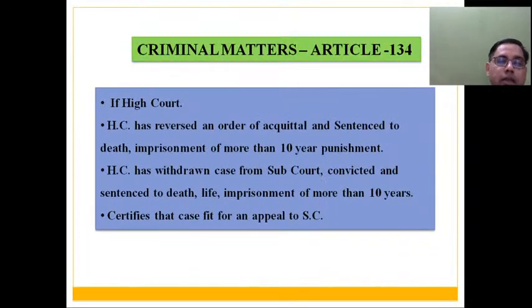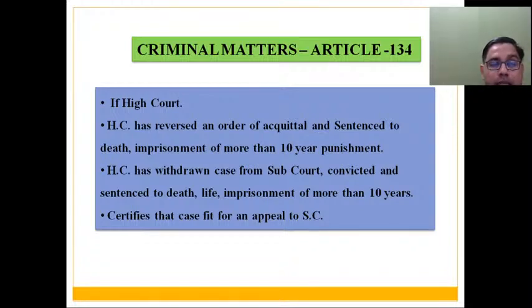Then in criminal matters, here you need to be very focused. In criminal matters, Article 134 is saying that if High Court has certified that even after acquittal by the subordinate court, High Court has reversed the decision and imposed the sentence of death or life imprisonment or imprisonment beyond 10 years, then there is a complete reversal of justice. सबॉर्डिनेट कोर्ट ने एक्विट कर दिया था और हाई कोर्ट ने ऐसे मैटर पे न केवल कन्विक्ट किया है बट आपको एक सिग्निफिकेंट पनिशमेंट दिया है, then this matter is qualified for an appeal before Supreme Court.